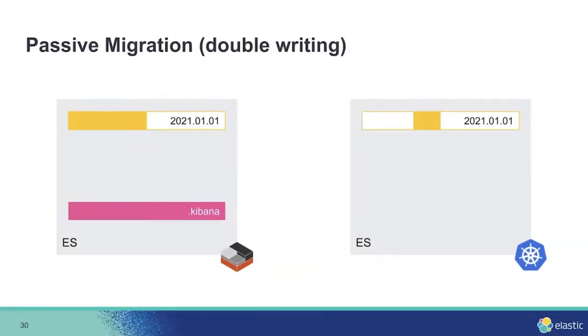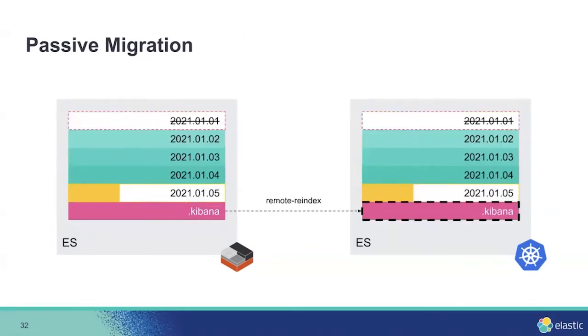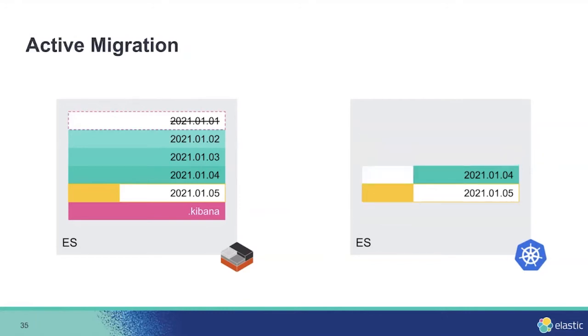There are two ways to do double writing. First is passive migration. Since we already double write and we have daily indices, all we need to do is wait until the curator removes all traces of the old data, so basically we have a similar cluster set. Then we just copy the remaining indices, for example .kibana. We also have active migration. This is for clusters that have a longer retention period, for example several months. We don't want to wait several months until the migration is complete.